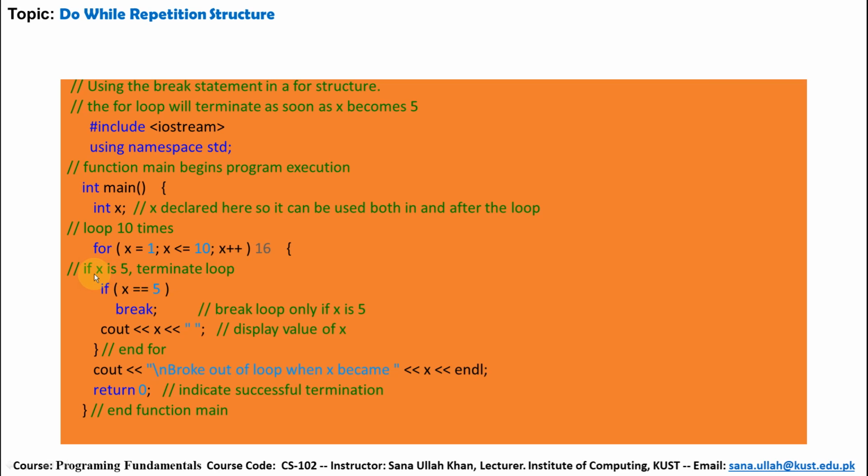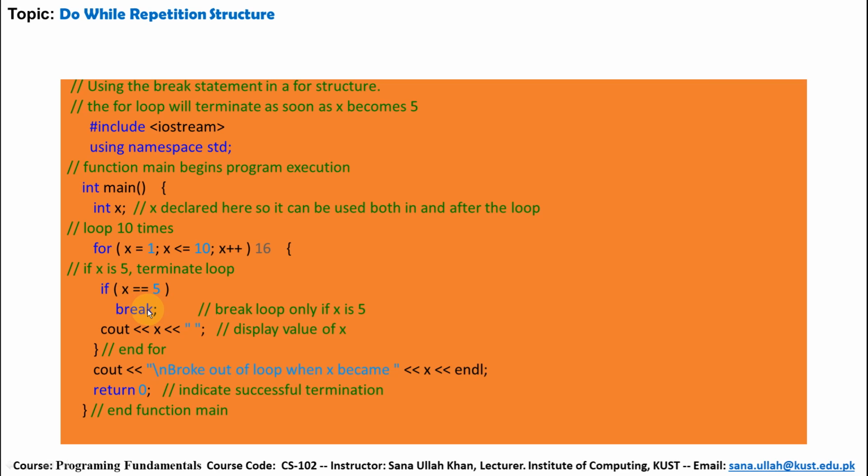So if x is 5, terminate the loop. Now the value of x is 1, the condition is true: 1 is less than or equal to 10. Then the check x equal to 5 is evaluated, and that condition is false. Therefore cout prints the x value 1. Again x is incremented and becomes 2. 2 is also less than or equal to 10, and the x equal to 5 condition is again false.